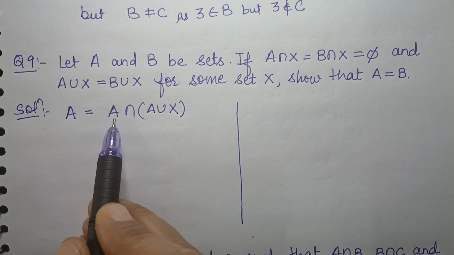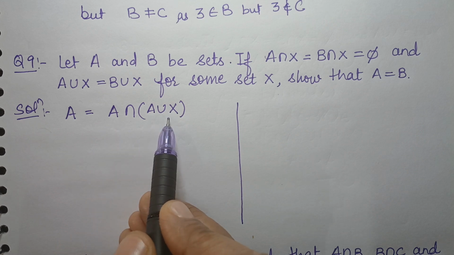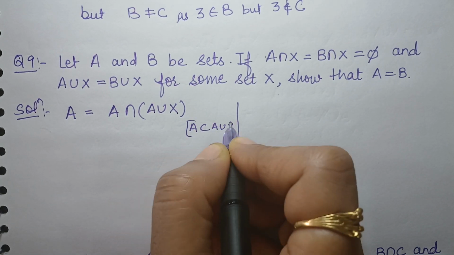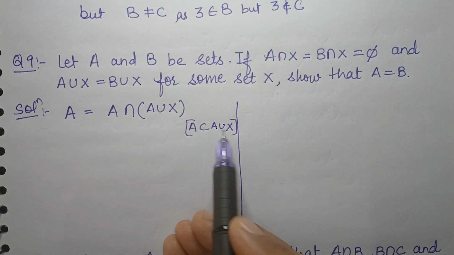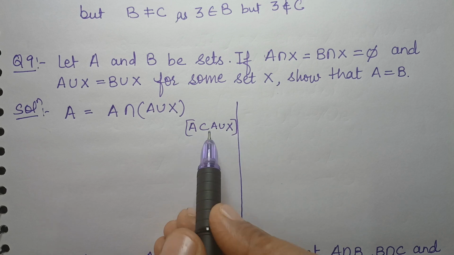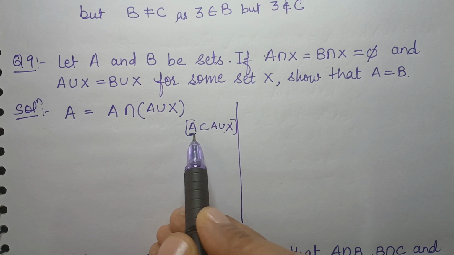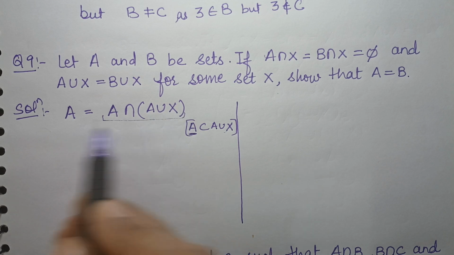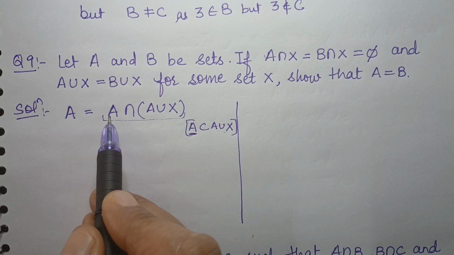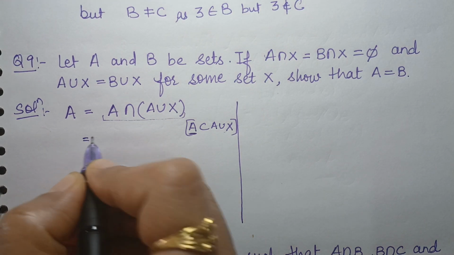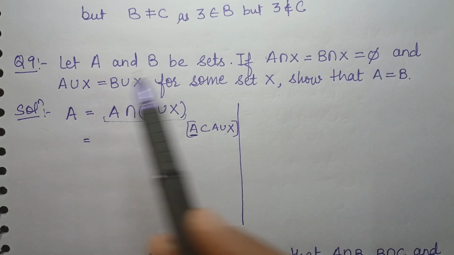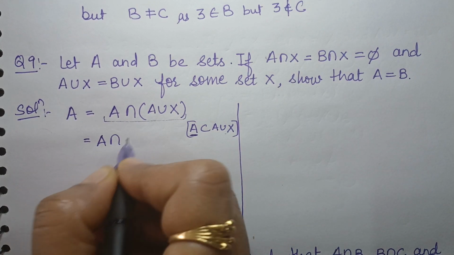Why? Because we know that A is a subset of A union X, right? A union X contains A and also X. So A is a subset of A union X, and intersection will always be the smaller set. Out of these two, the smaller is A, so the intersection will be A. So I can write A is equal to A intersection (A union X). I am writing it this way because I need to use everything given in the question.